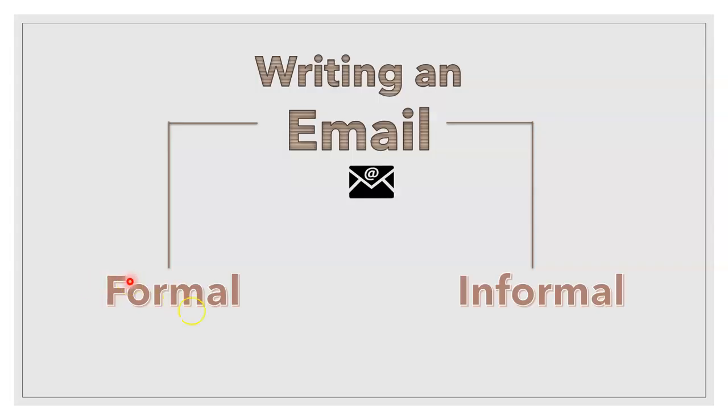Emails are of two types, formal and informal. Formal emails are written to co-workers, supervisors, superiors, and HR while applying for a job. Informal emails are written to friends and relatives. Informal emails can also be written to people who you are close to.